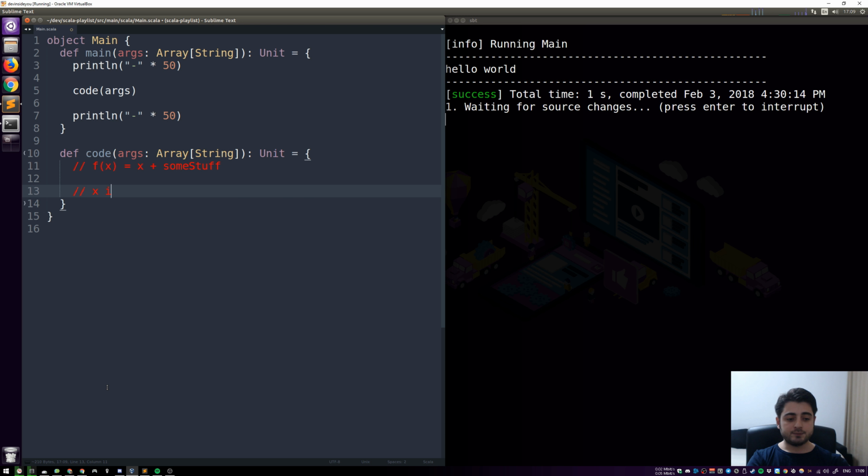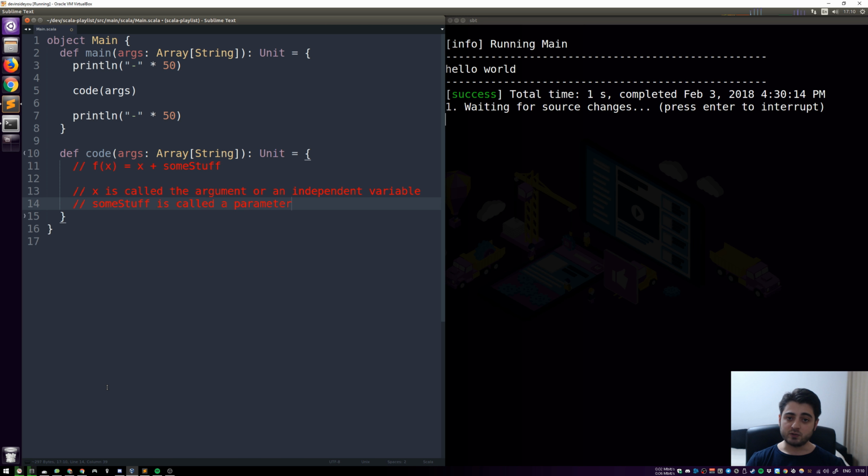So x is called the argument or an independent variable, right? And some stuff is called a parameter, which is sort of assumed to be there in the context, right? So whenever this function is called, it's assumed to be run in some sort of environment where it's known what some stuff is.